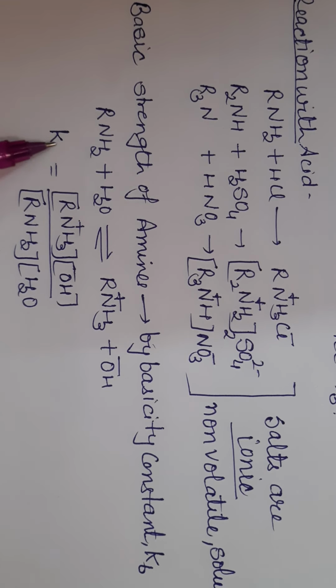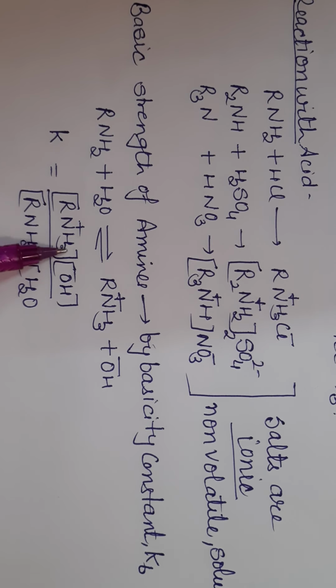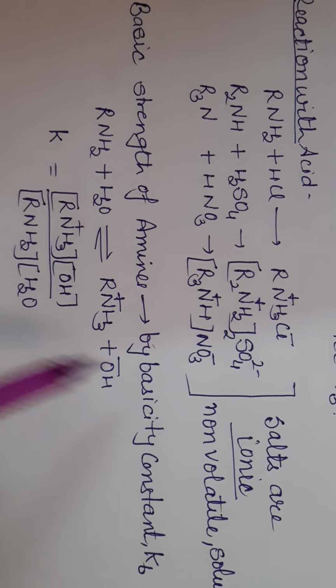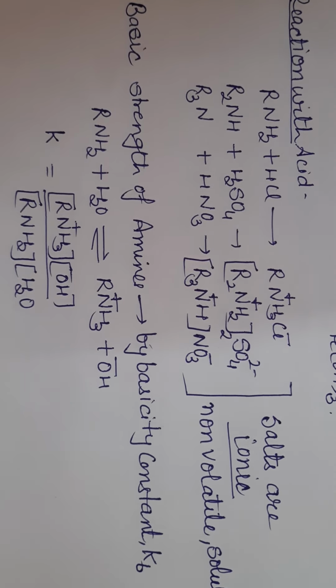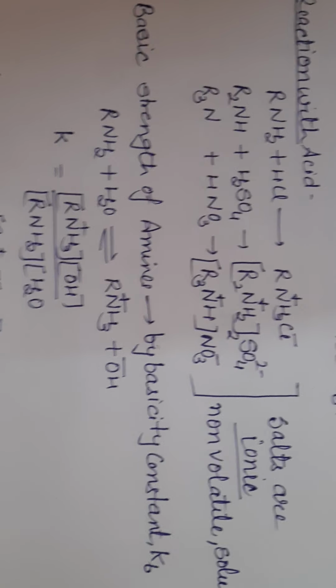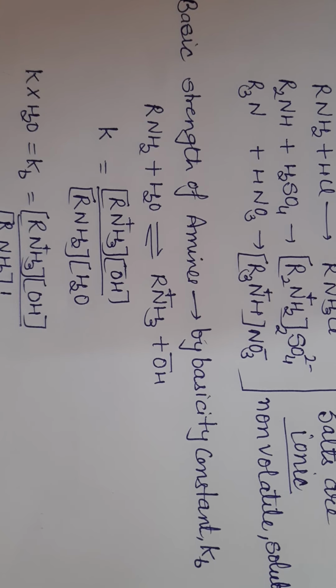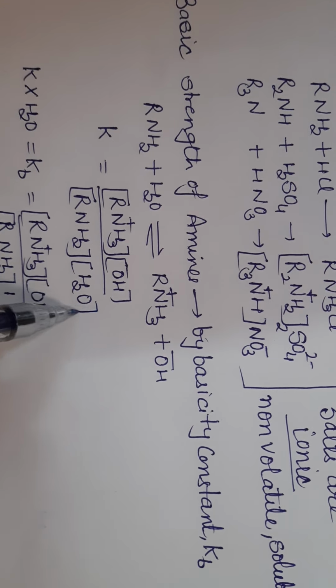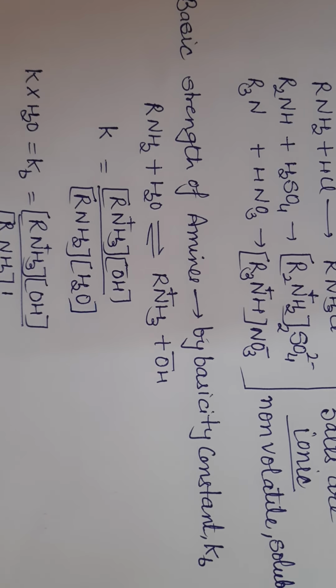What is its equilibrium constant? K is equal to the product of the concentration of the ions of the products divided by the product of the concentration of the reactants. After obtaining this, we get K, the equilibrium constant.